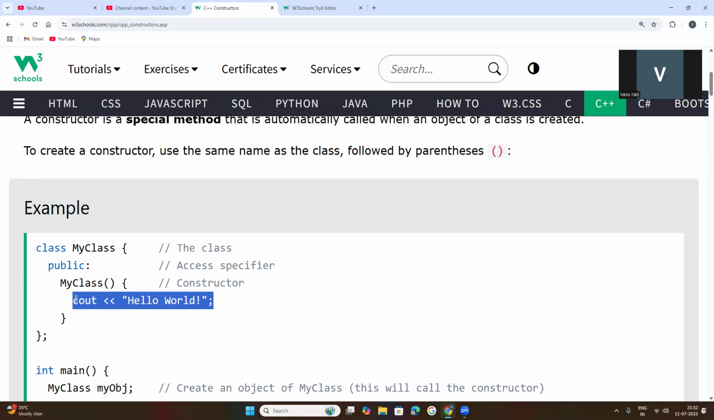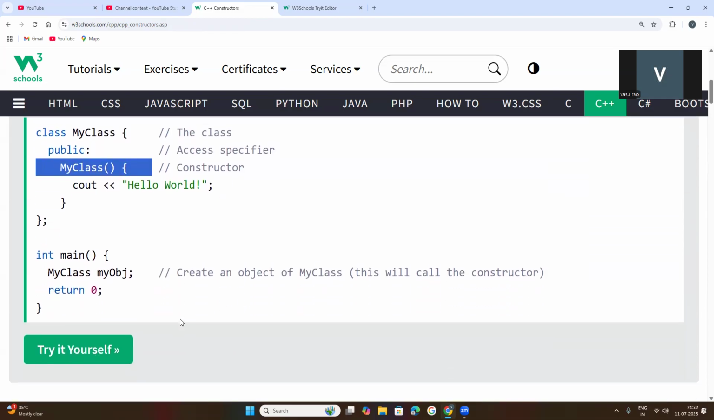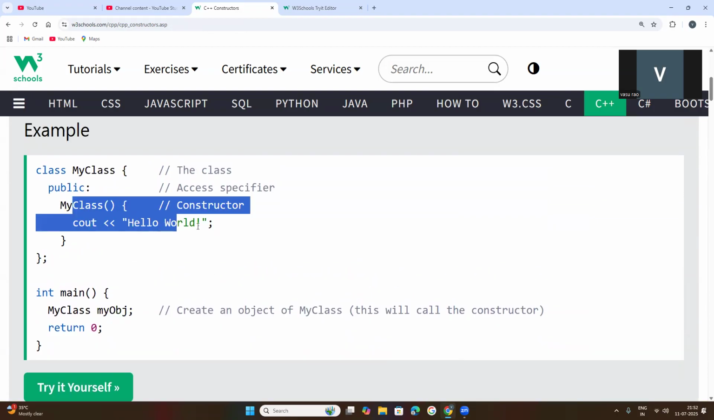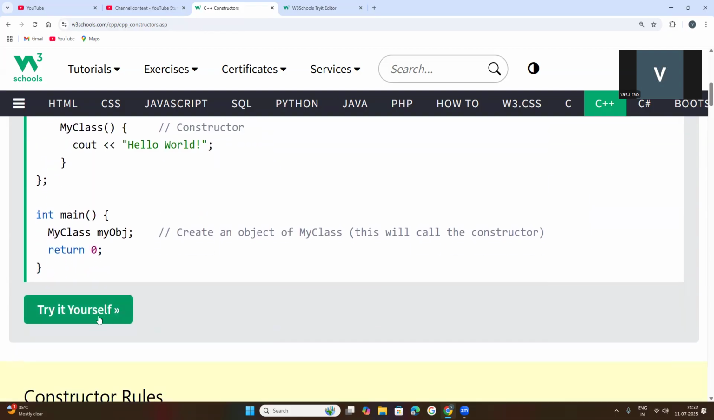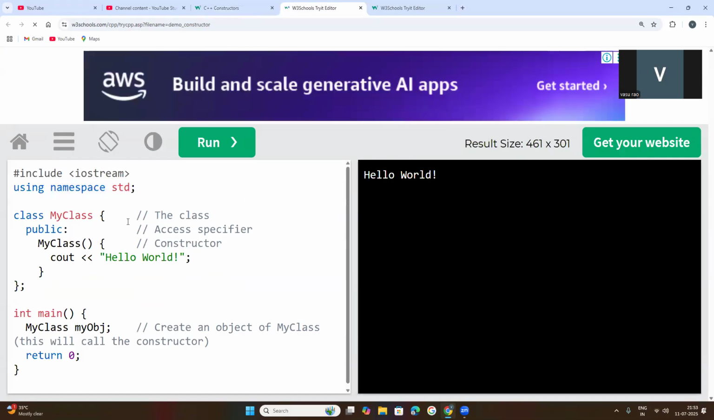Whatever statements you keep inside of this constructor, that will be called whenever you create the object. So here, this is the object created for the class name. Whenever an object is created, automatically this constructor method will be called, means you will get the result. See this code: this line of statement is compulsory to use the standard library. This is the class created. This access level is public, and the method is created with the same class name. And inside, whatever statements you have will be called whenever you create the object.